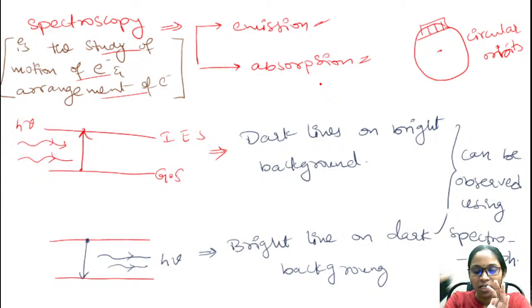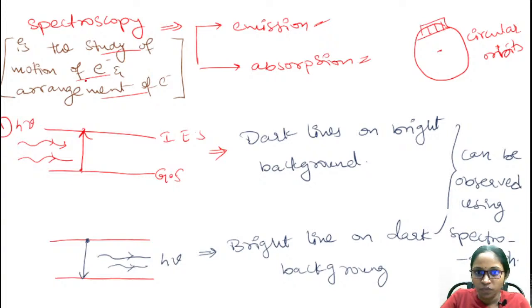So from there we found that spectroscopy is of two types: emission spectroscopy as well as absorption spectroscopy. And what is emission spectroscopy and what is absorption spectroscopy? Let's see. As we know, electrons revolve around the nucleus in circular orbits. In this lecture, I am taking that electrons revolve around the nucleus in circular orbits only. Why? Because here I am going to discuss the Bohr's atomic model only.